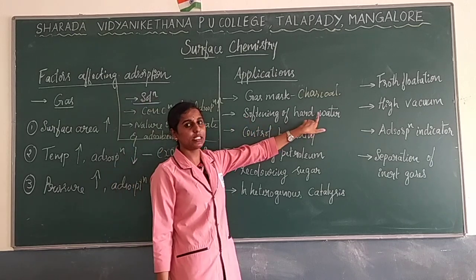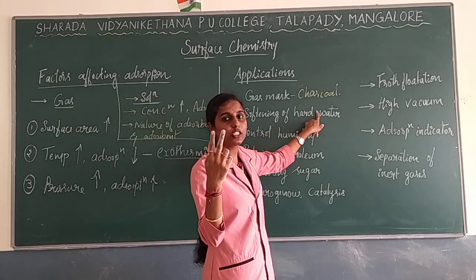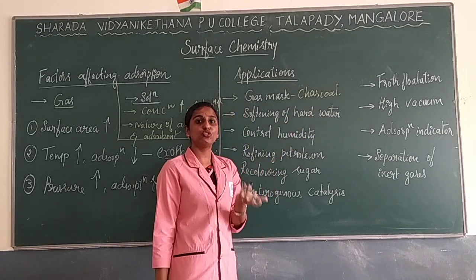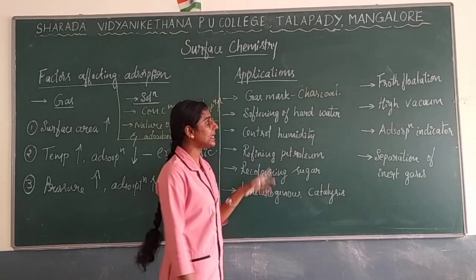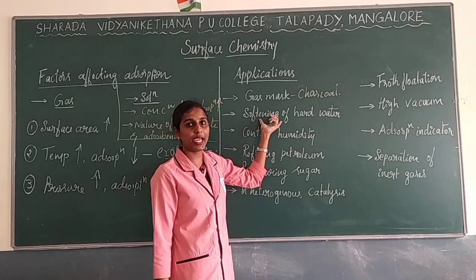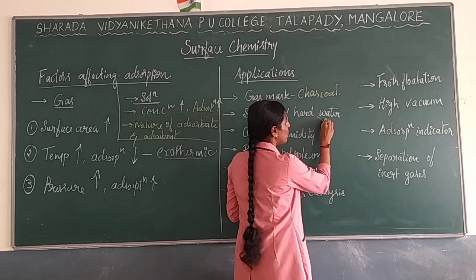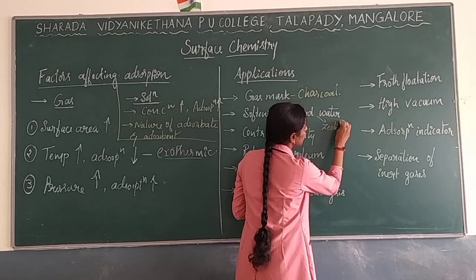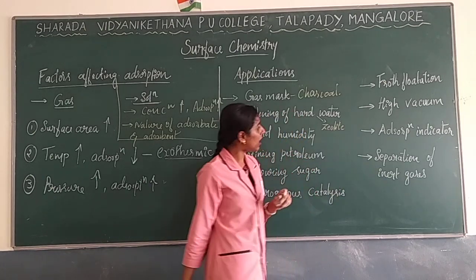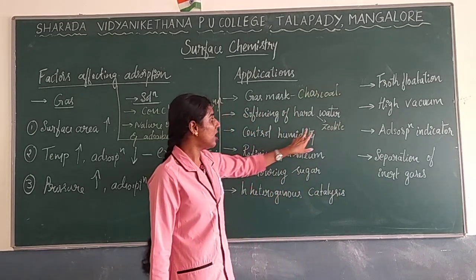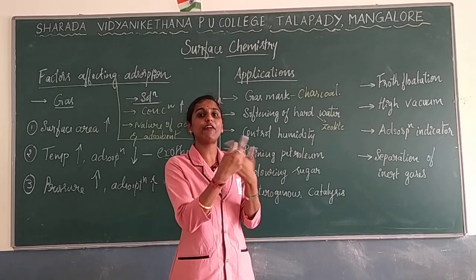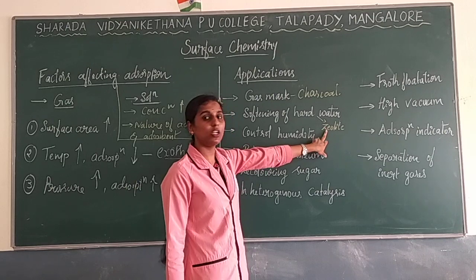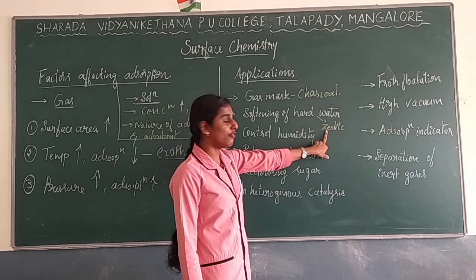You know hard water, in the sense it consists of two kinds of ion, calcium ion as well as magnesium ion. So to remove those ions, we are using zeolite here. Zeolite, you have learned before, is a mixture of sodium aluminium silicate, where exchange of ions will take place, which you learned under the chapter of hydrogen.